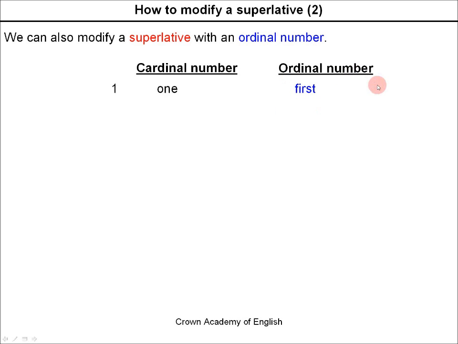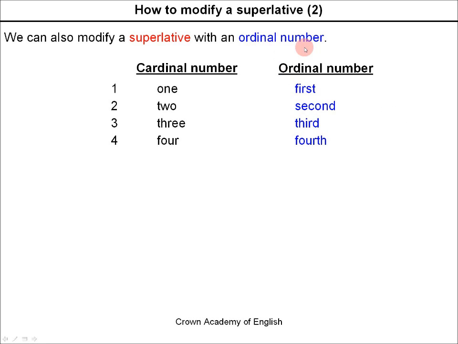And the ordinal numbers, they describe the order of something. So first, for example, this is my first car. And so we have 2, second, 3, third, 4, fourth, and obviously many others.